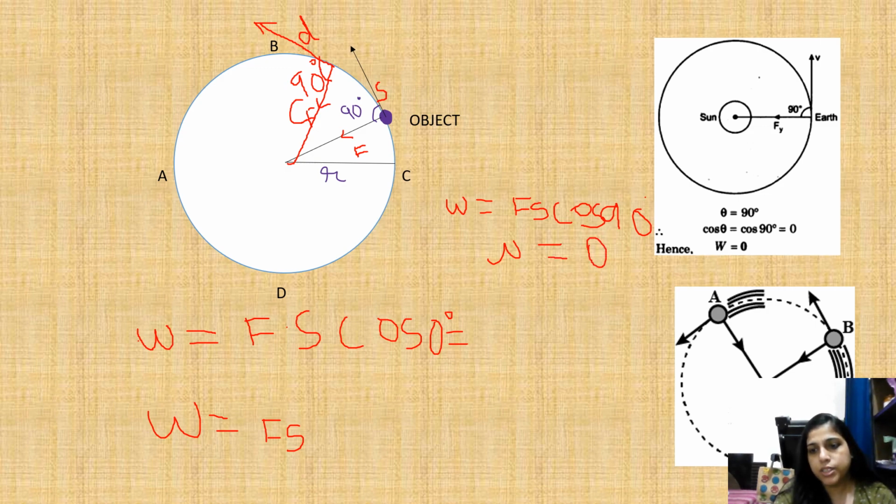There is one more example, when we move a stone in a circular way. That means what did we do? We tie the stone with a thread and rotate it in that manner. In this condition, what is happening? Centripetal force is acting towards the center of the circular pathway you have created, and the motion of the stone is just in the perpendicular direction to it. That means in this condition also the work done will be considered as 0. All right.